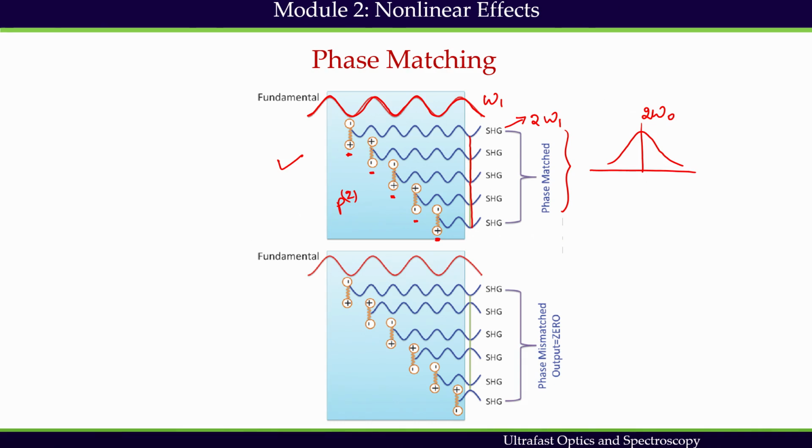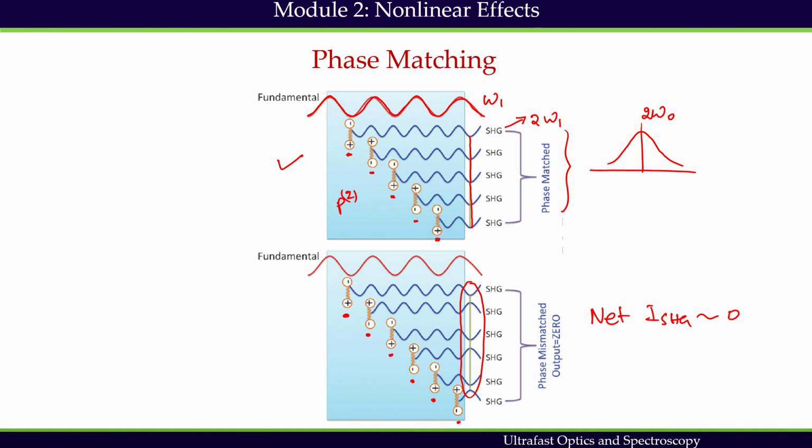But it may so happen that each dipole in the medium is emitting SHG field, but they are out of phase, and if they are out of phase, the net SHG field is going to be 0, net output is going to be 0.